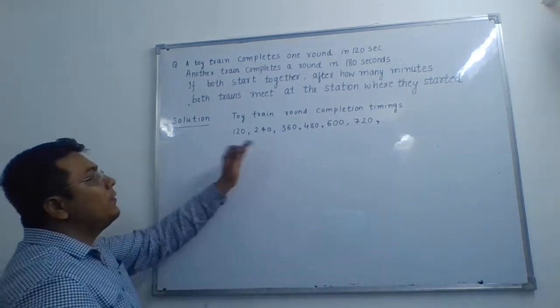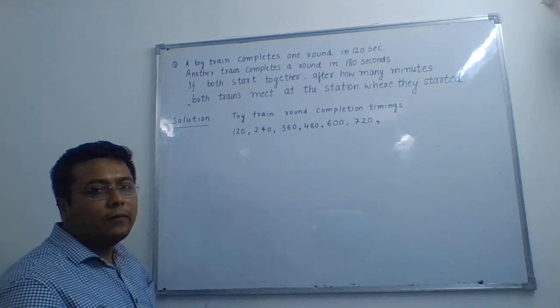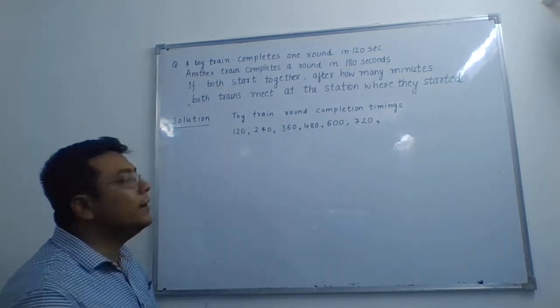So after every 120 seconds a round is completed.